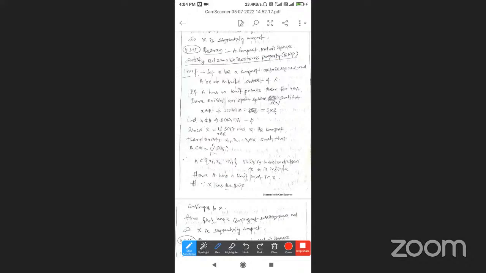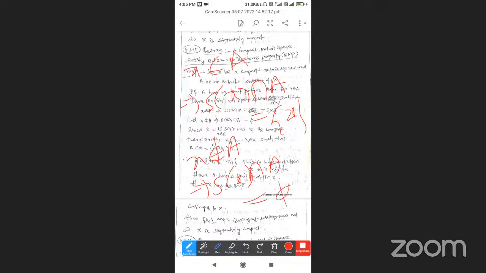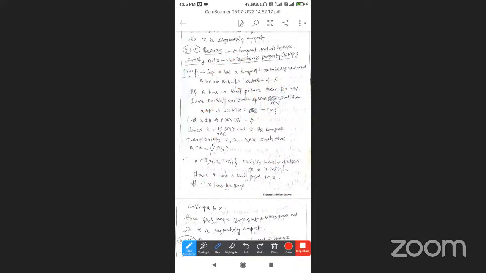So in the case x belongs to A, the open sphere S of x intersection A is equal to the singleton x. In the next case, x does not belong to A, and the open sphere S of x intersection A is empty.